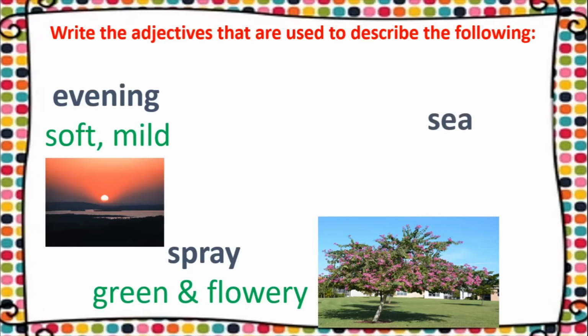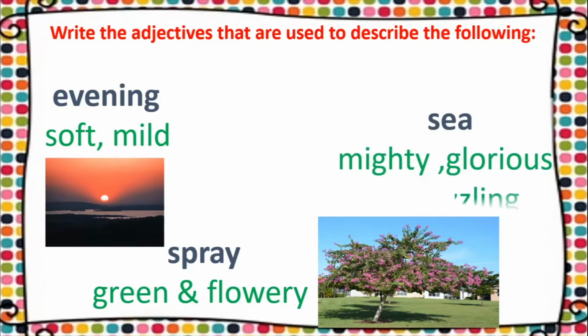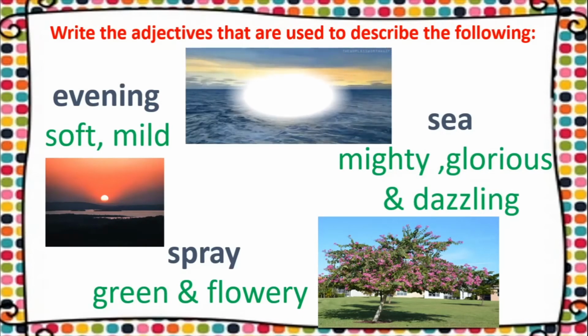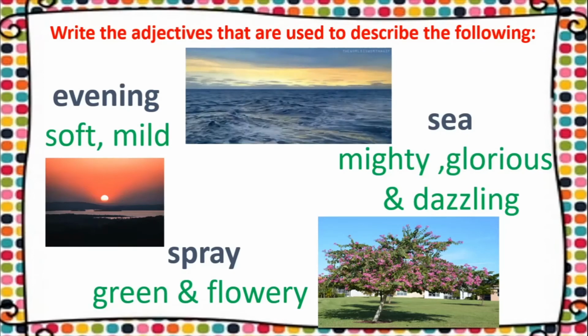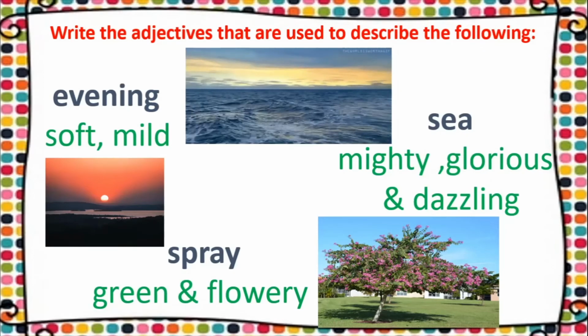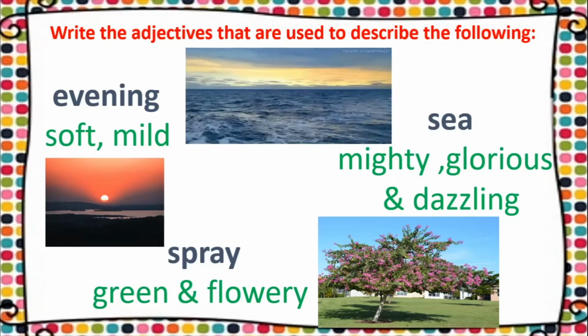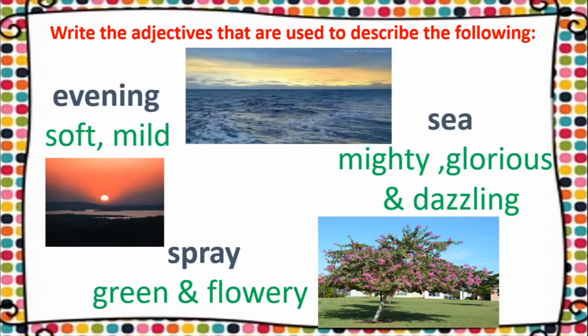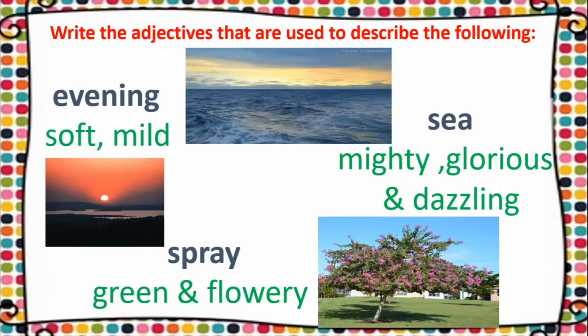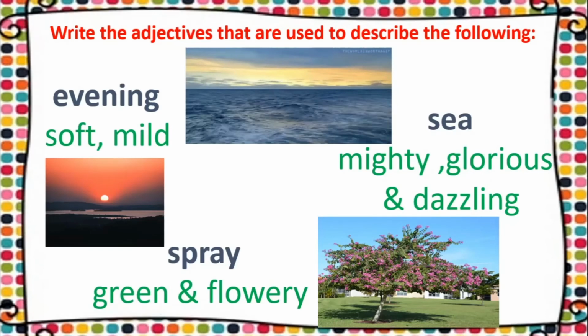So what are the adjectives which are used to describe sea? You have mighty, glorious, and dazzling. Look at the sea. It is mighty. Look, it looks so strong, isn't it? And it looks praiseworthy, so it is glorious, and it is shining. Can you see the shine on the sea? That is why we call it dazzling.